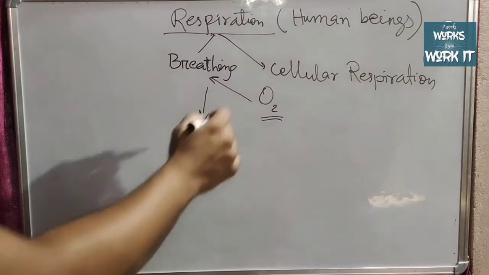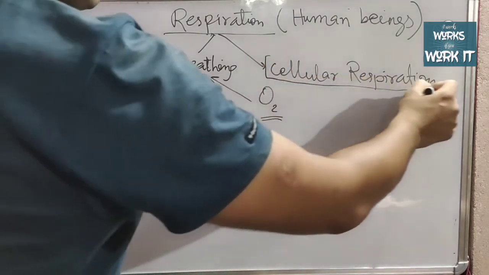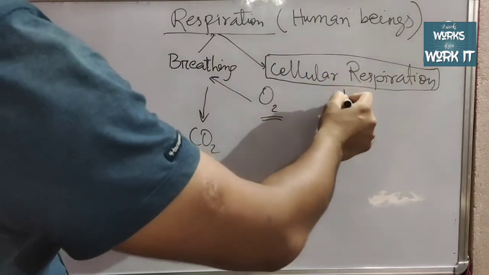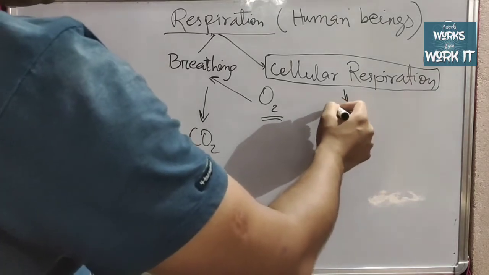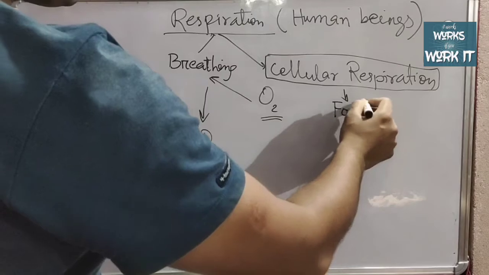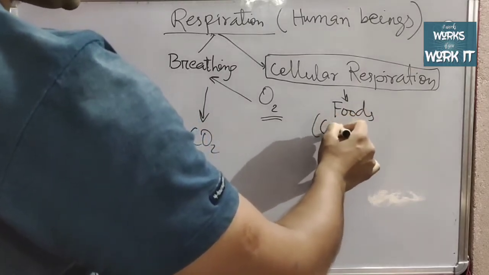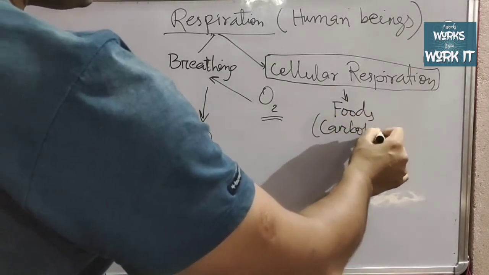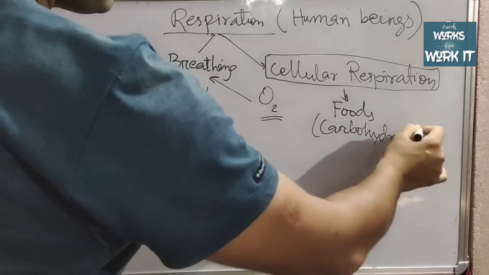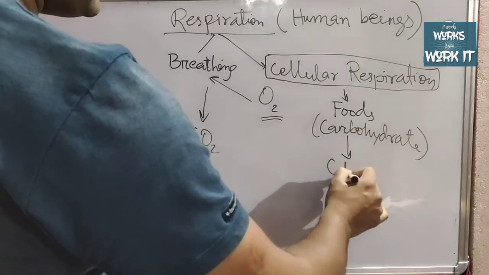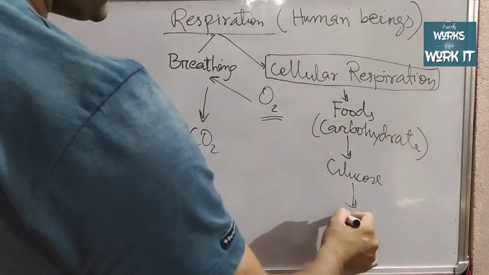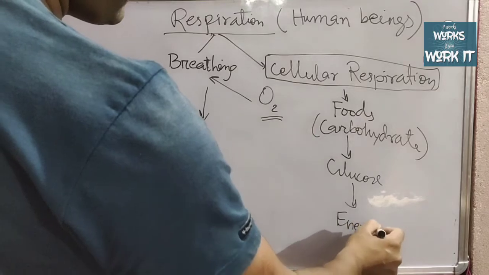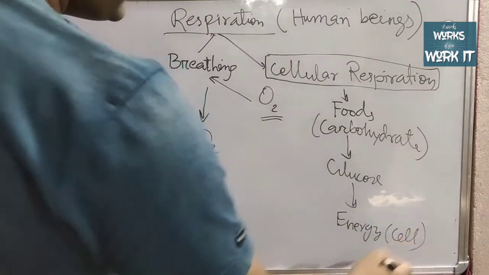Again, what is the other topic? That is cellular respiration. Directly, we can say it is the respiration that involves the breaking down of food, or we can say carbohydrate, into glucose, and then after glucose, energy is released from the cell.